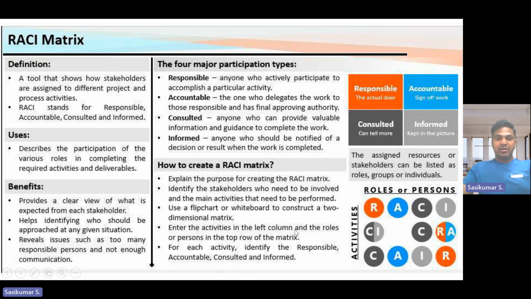Ensure the activities are listed in the left column and the rows, or persons, in the top row of the matrix. Actually, when we go for the matrix, we have two variables, that is x-axis and y-axis, called the horizontal and vertical axis. In the Excel language, we can call it column and row. So we have the row and column. For each activity, identify the responsible, accountable, consultant, and informed.